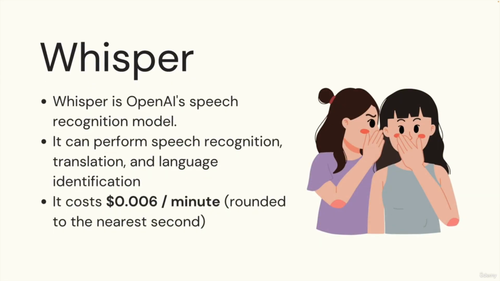Welcome back. So next we have a pretty fun model, which is called Whisper. It's also relatively new. It's only been around for a couple of weeks at this point, at least open to the world. It's still in beta. And the whole point of Whisper is that it is a speech recognition model. It works with audio files. And it can do things like speech recognition, transcription, translation, and language identification.